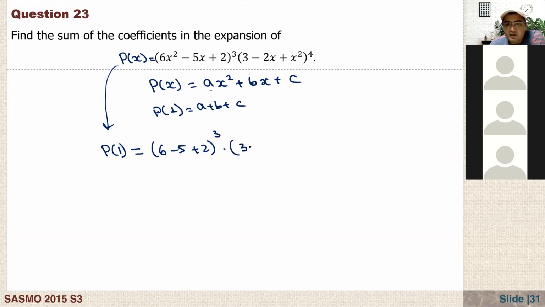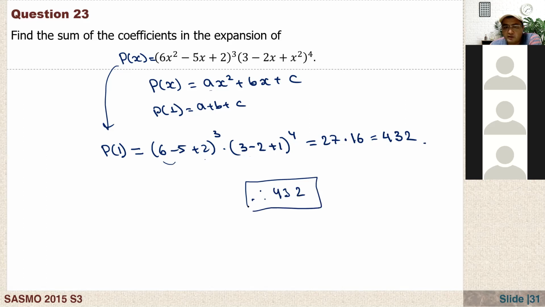Times, here we have (3 minus 2 plus 1) to the power of 4, which is equal to 1, 3 to the power of 3 is 27, times 1 plus 1, 2 to the power of 4 is 16. So that's it. 27 times 16, what is it? 27 times 16 is equal to 432. So the sum of the coefficients of this polynomial function is 432.